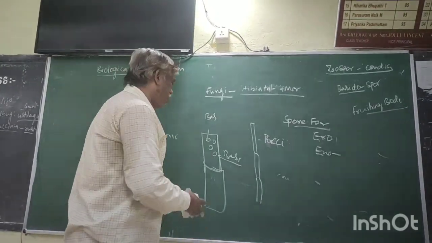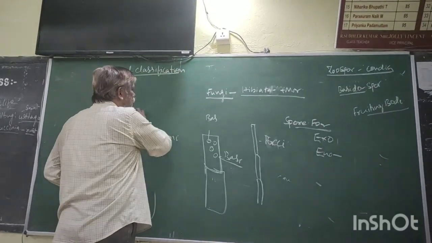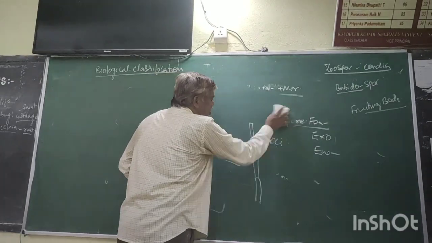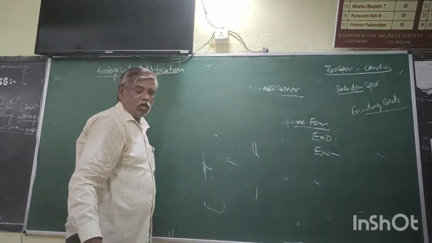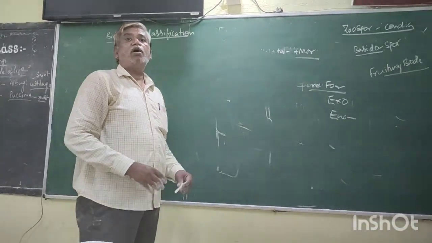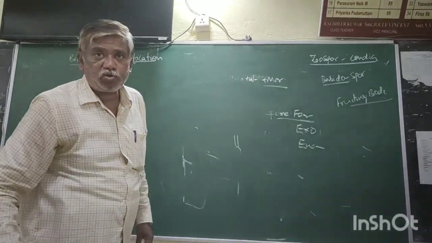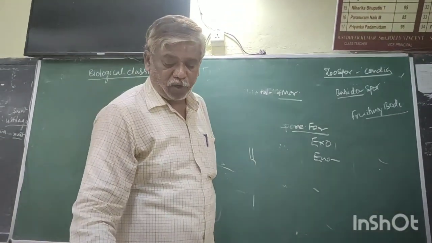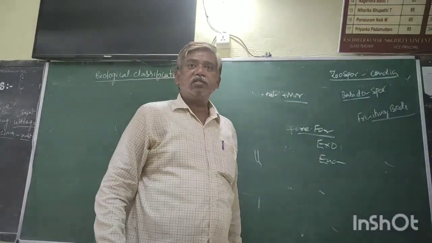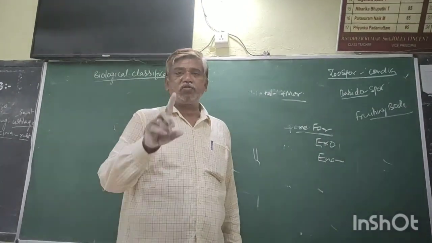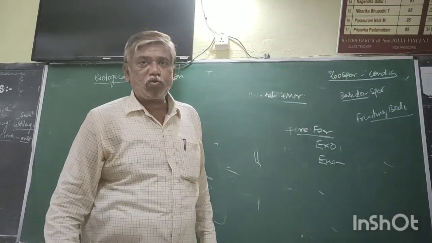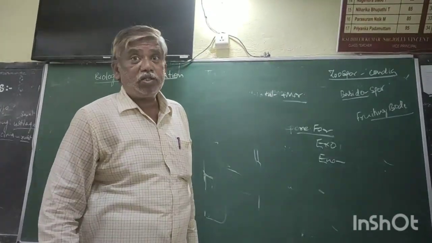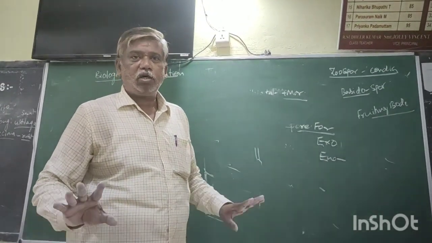Now classification. Fungus classification. Based on morphology and types of spores, the kingdom Fungi is classified into four classes. The first is Phycomycetes, then Ascomycetes, Basidiomycetes, Deuteromycetes. Right. Thank you.